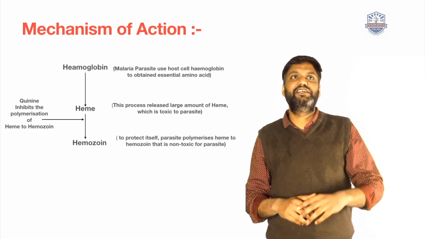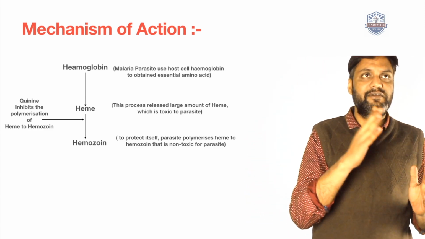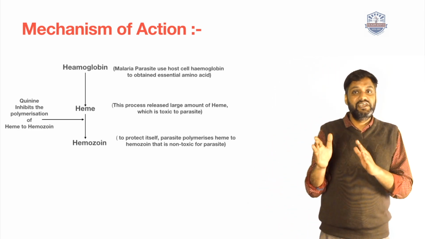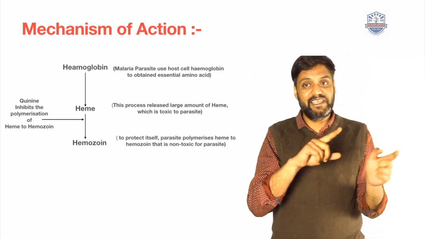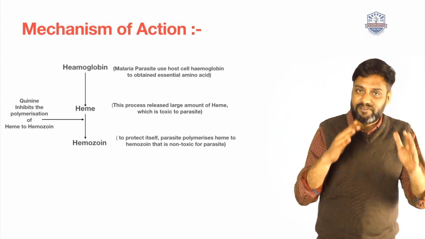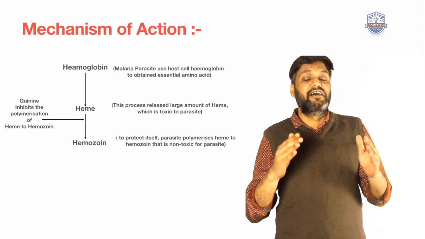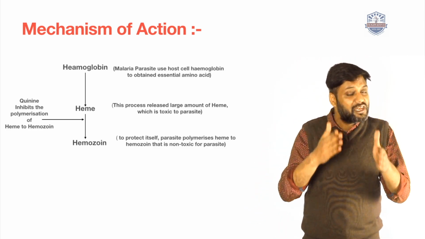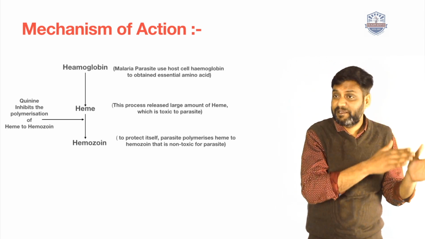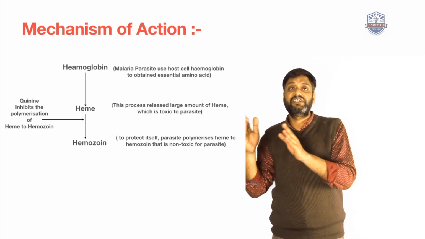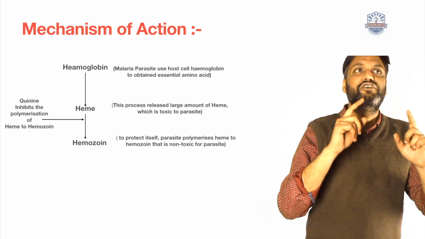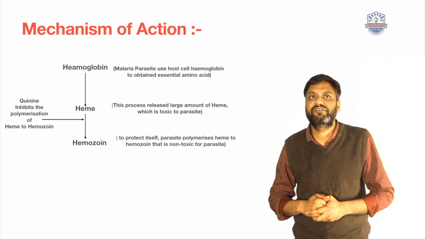So we are studying the mechanism of action of quinine. Quinine breaks this polymerization process, heme to hemozoin. Kindly note that quinine breaks, prevents or inhibits this polymerization process, the conversion of heme to hemozoin.